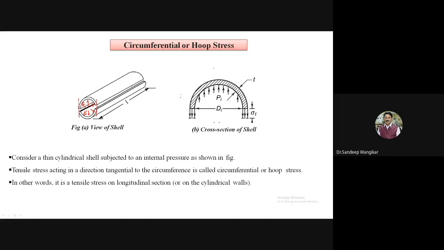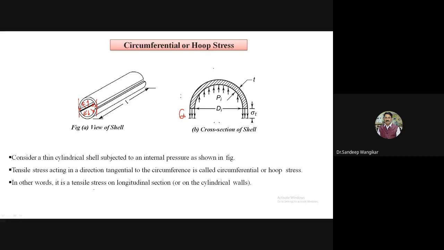For reference purposes, I am showing this plane. Whatever stress develops along the thickness, I will call this sigma T. So the tensile stress acting in a direction tangential to the circumference is shown here along the circumference as sigma T. It is also called circumferential or hoop stress.